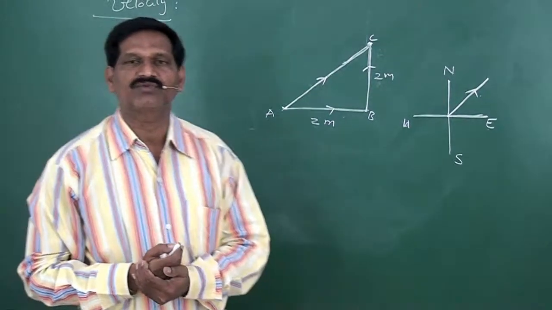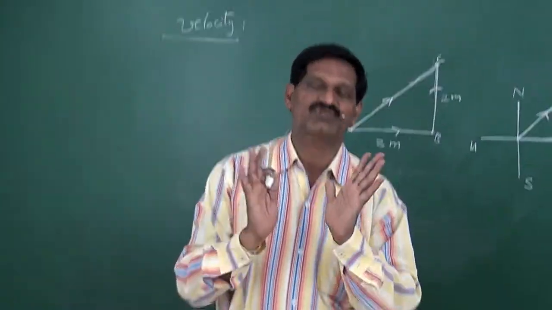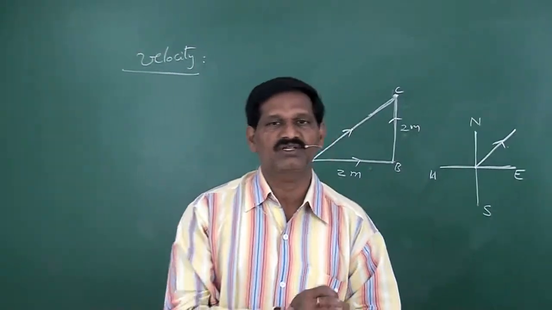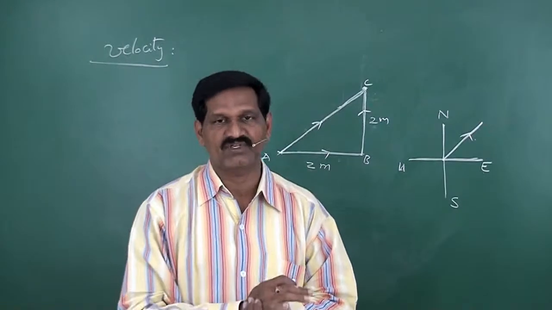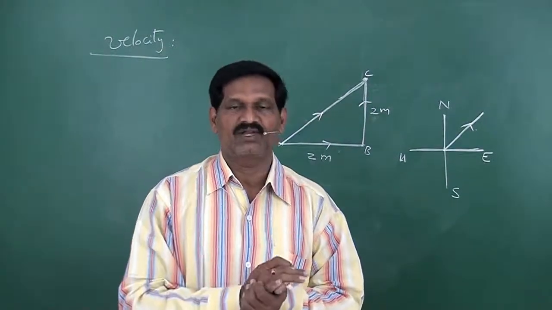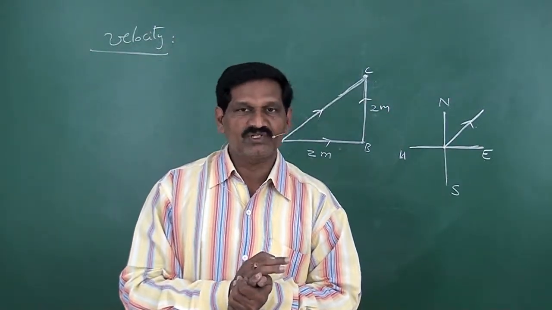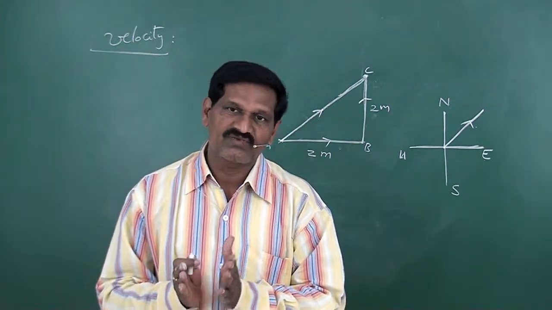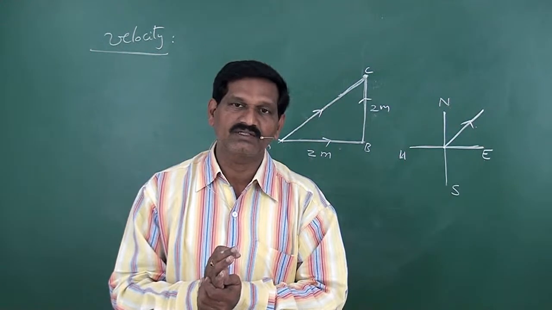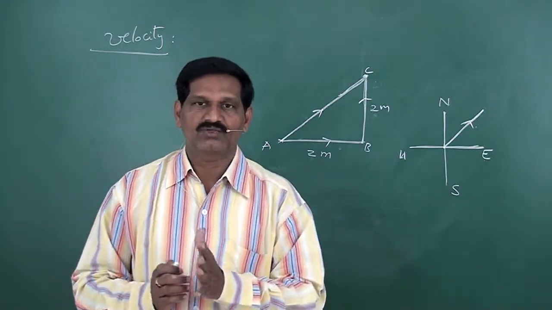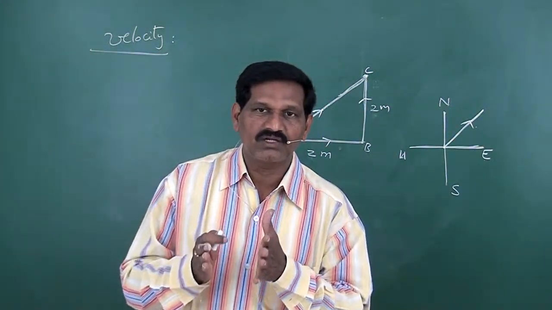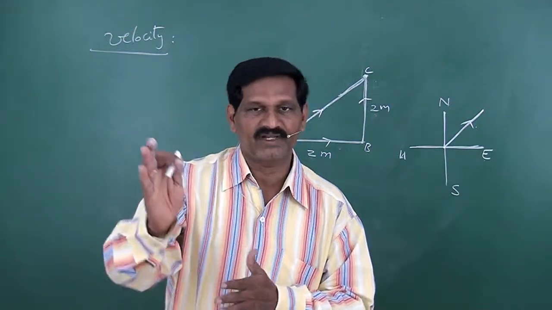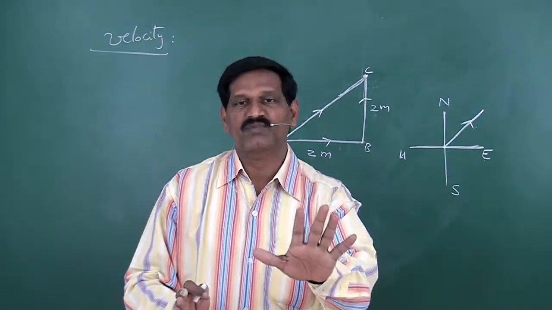So velocity also refers to the fastness of motion, how fast the particle moves in a particular direction, otherwise, in a straight line direction. Whereas speed also represents the fastness of the motion. Velocity also represents the fastness of the motion, but here velocity requires a direction. So how fast the particle or a body moves in a particular direction, that is represented by velocity.